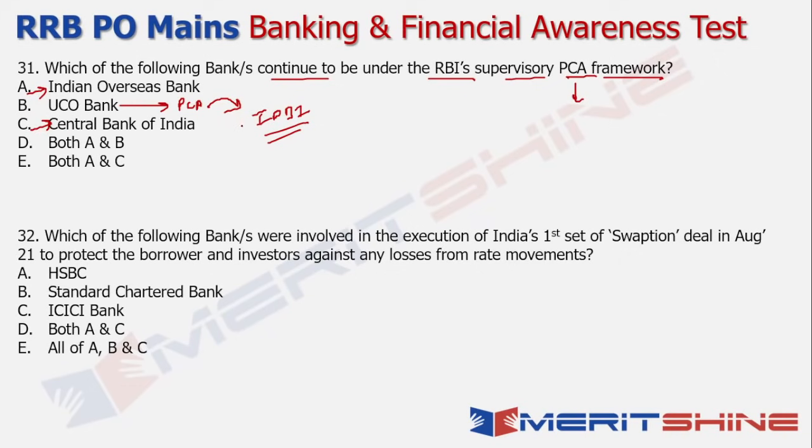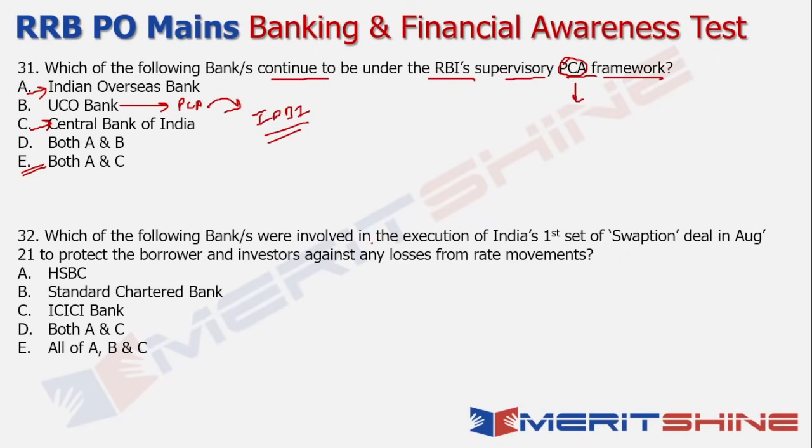So the PCA framework obviously brings in additional supervisory guidelines that those banks will have to follow, certain restrictions that they will have to follow in their banking operations. So that is basically, you're constantly being monitored, is a layman's way of explaining what PCA is all about. So from that perspective, IOB and Central Bank of India continue to exist. So the answer in this case becomes both A and C.